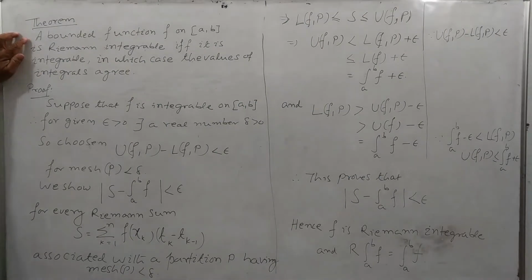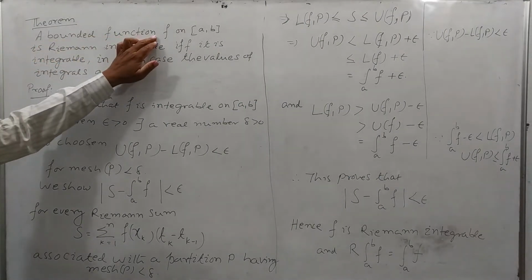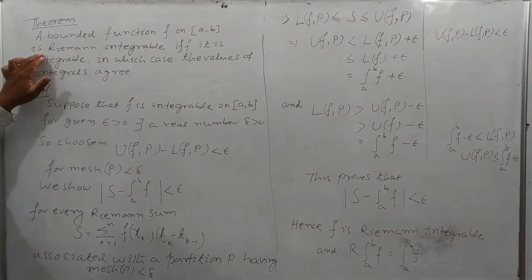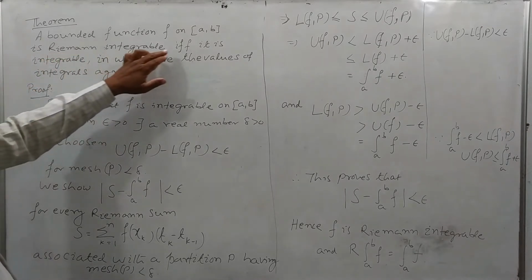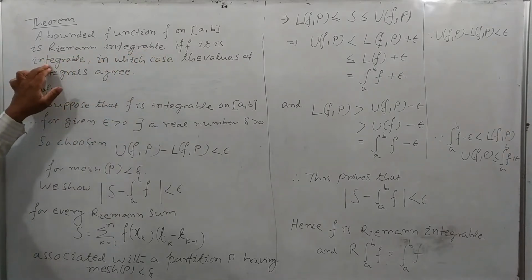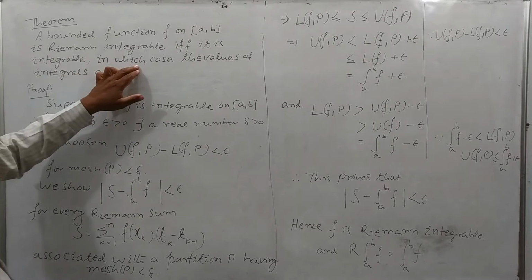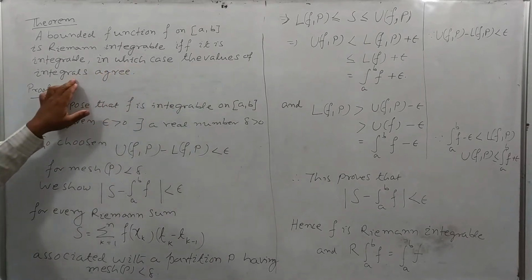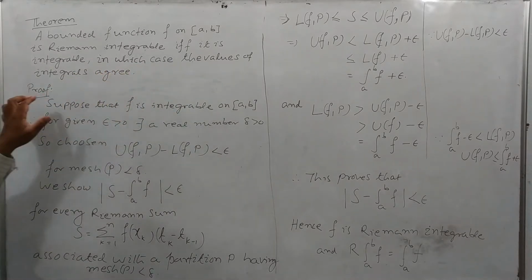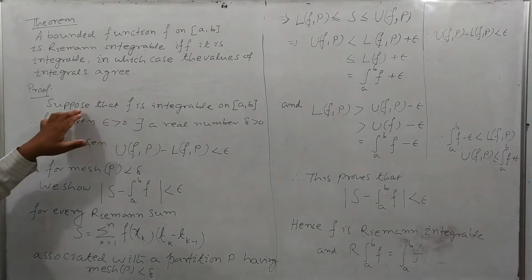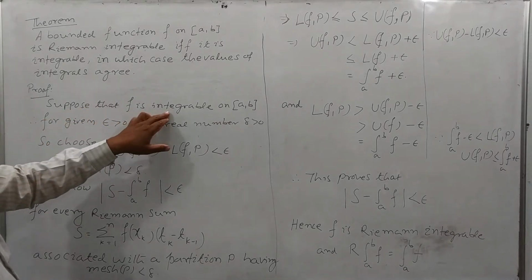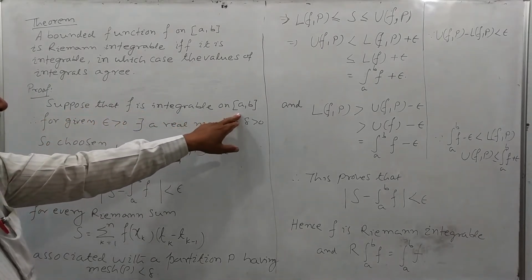Come to the theorem. A bounded function f on closed interval [a, b] is Riemann integrable if and only if it is integrable, in which case the values of the integrals agree. Come to the proof. Suppose that f is integrable on the closed interval [a, b].